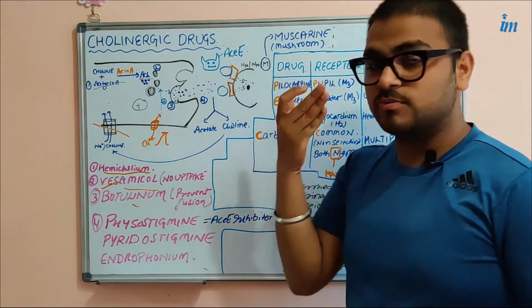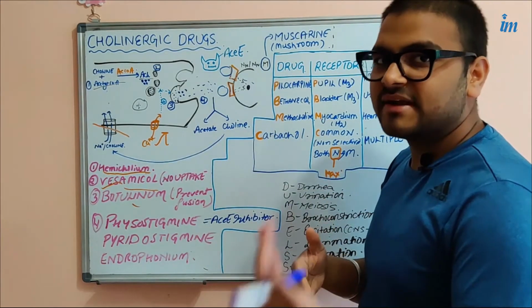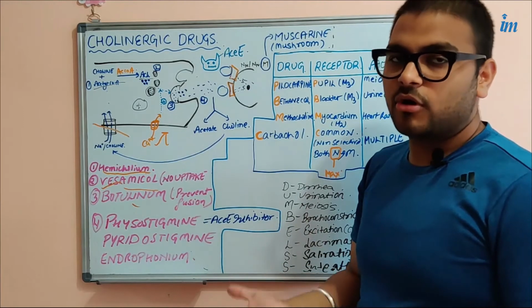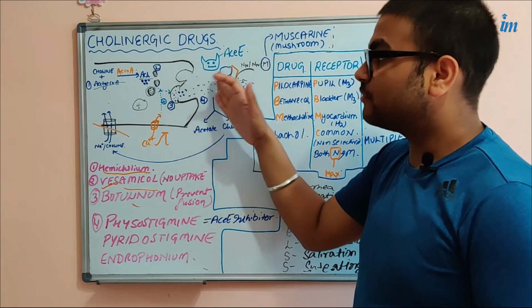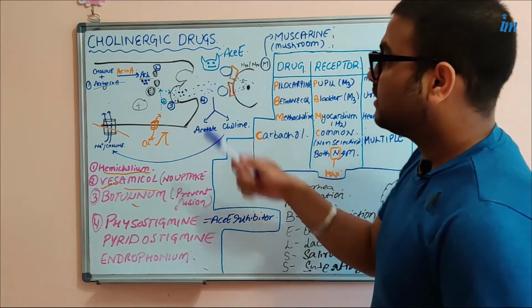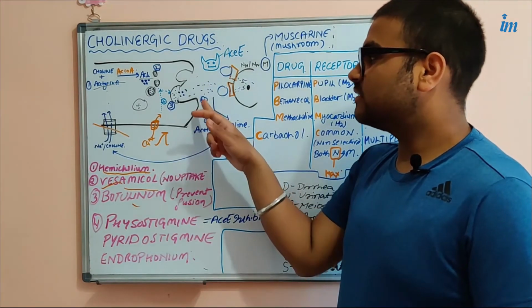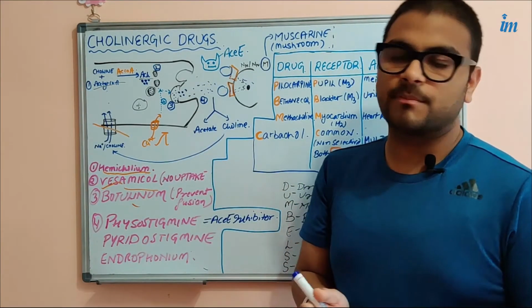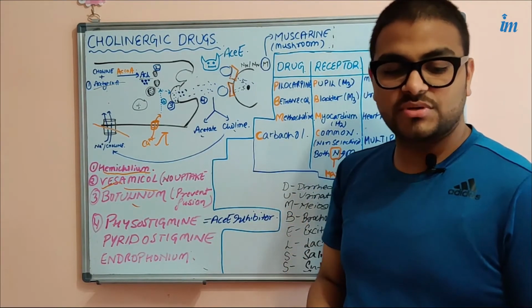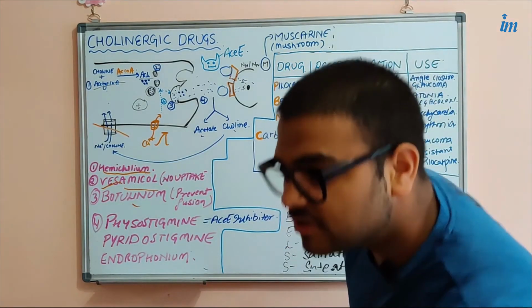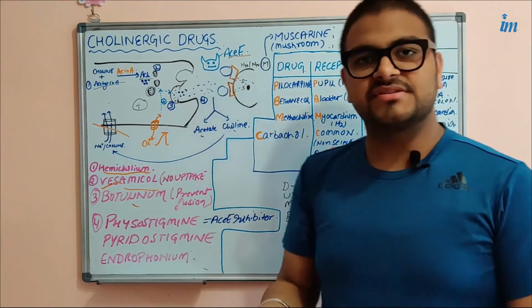Similarly, if the receptor is on the pupil, it will produce pupillary constriction. So different effects will happen depending on where the receptor is present, or on which organ the acetylcholine is acting. When the receptor has been stimulated, the acetylcholine in the cleft gets degraded into two components, acetate and choline. So which enzyme is very important for the degradation of acetylcholine? ACE, this monster enzyme that is already present in the cleft.